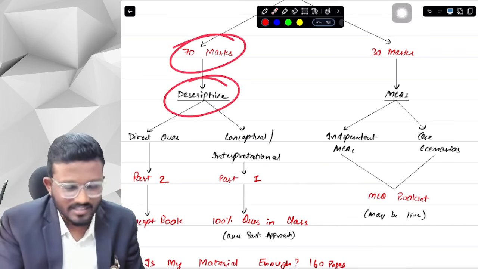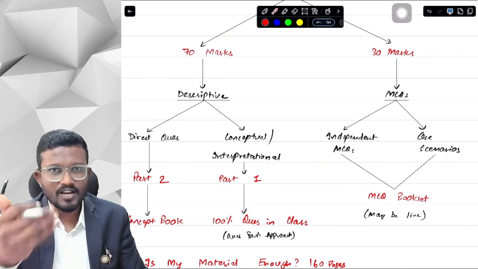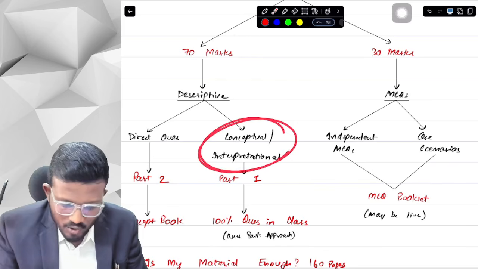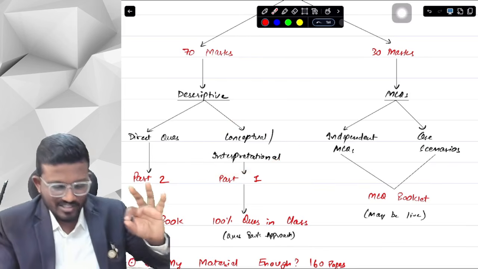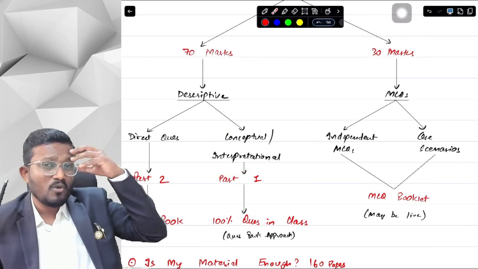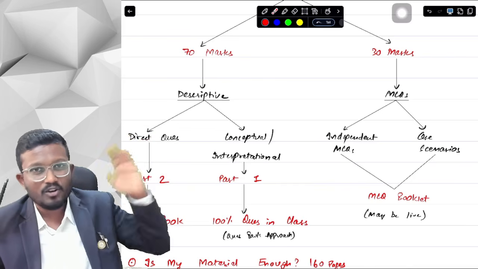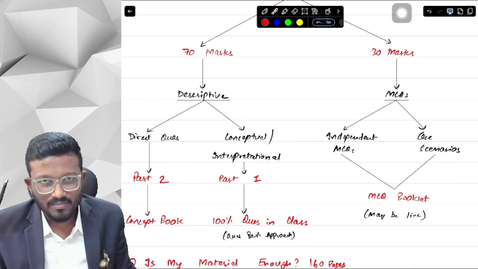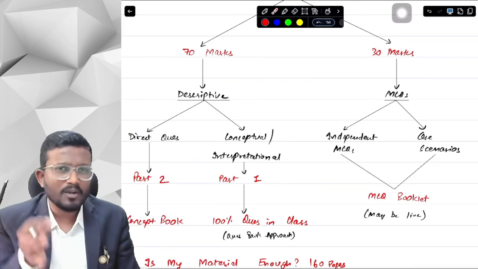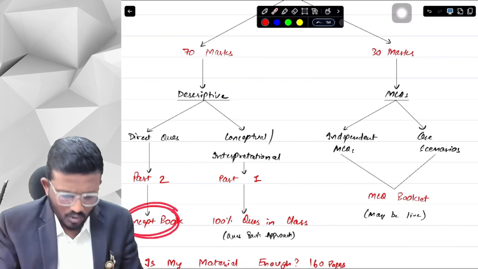So to talk about descriptive, there are two types of questions which we have already described. There can be direct questions and there can be conceptual interpretational questions. All the direct questions are covered in part 2 of the question bank. Now if you have enough time, if you have only audit subject to do, then you can obviously go for part 2 of the question bank. And if you are not doing part 2 of the question bank, then no worry about it, because we are already going to cover each and everything in the concept book. Don't worry about it.